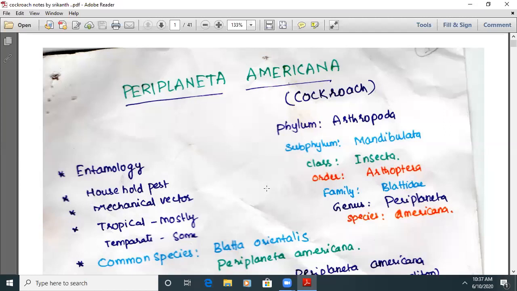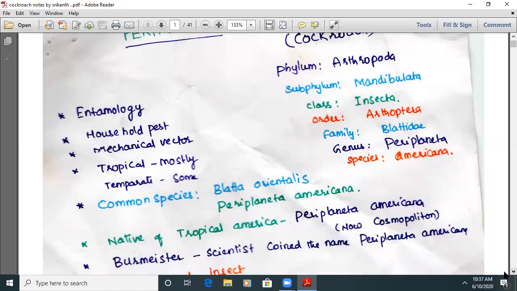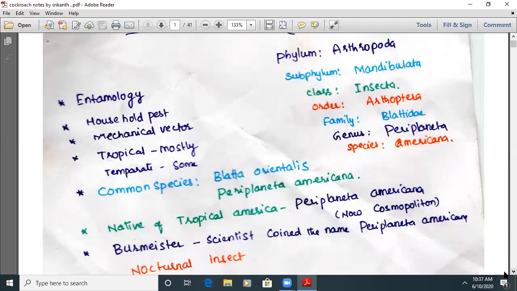The chapter is actually a complete memory part, where various kinds of words and terminology will come. The continuous repetition of these particular things will help us to understand and remember this topic very well. Let's start the chapter. Entomology. What is entomology? Study of insects is called entomology.